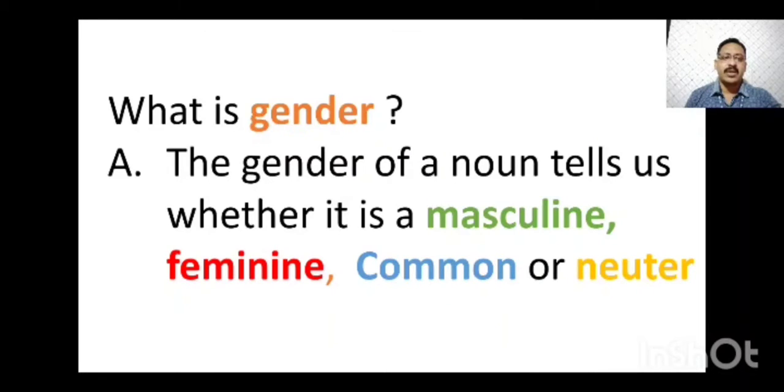But if it is a non-living thing, that means neither male nor female, because a non-living thing cannot be male or female. All these things we will find out in a noun, then we can easily know whether that noun is masculine, feminine, common or neuter. That is called gender.